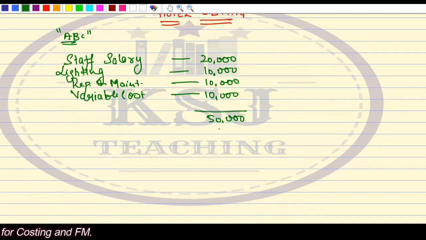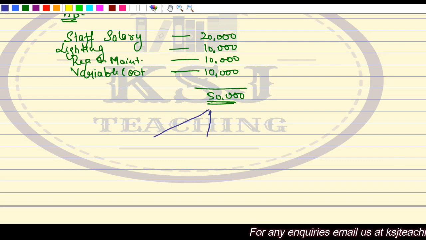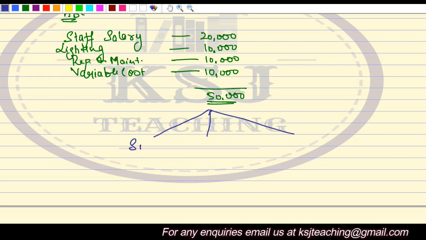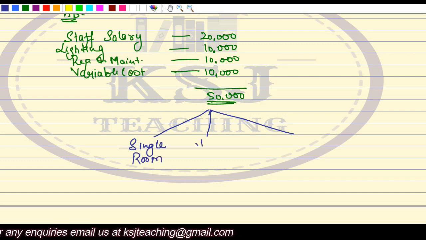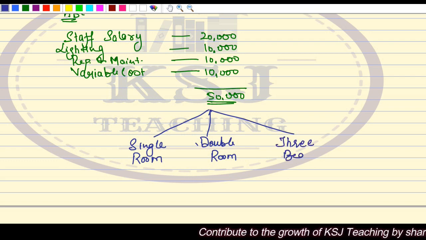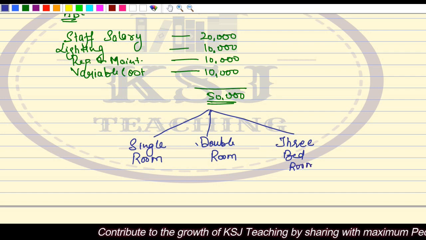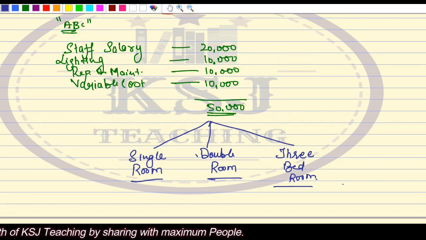Now, the next thing that they say is there are three kinds of rooms, right? There are three types of rooms: single room, double bedroom, then 3-bedroom. Now, what is the main issue here? Try to understand the main problem in this.